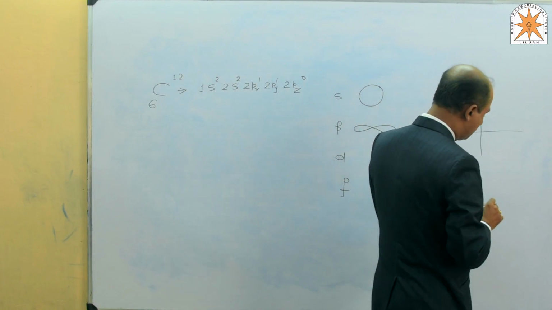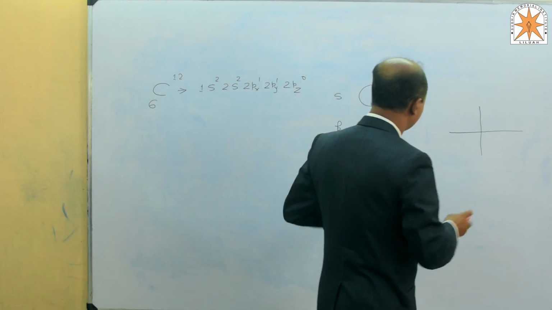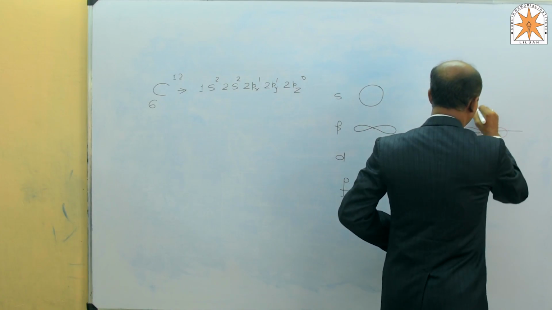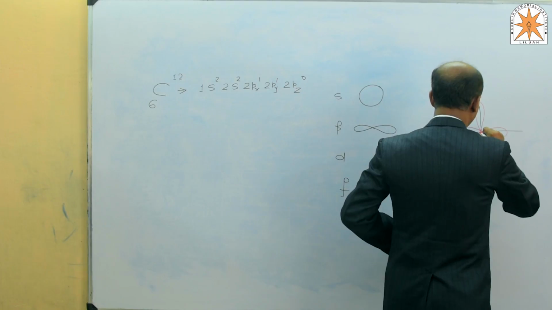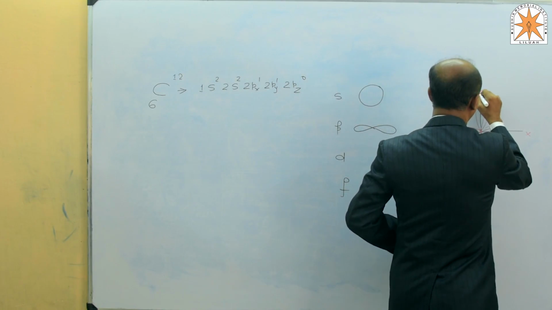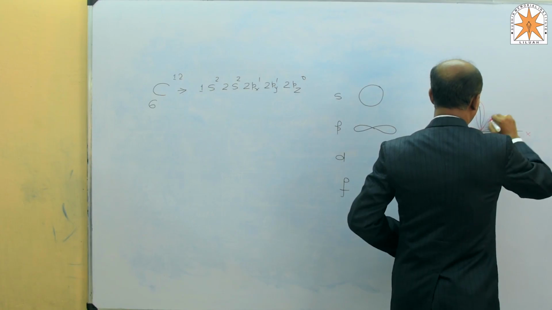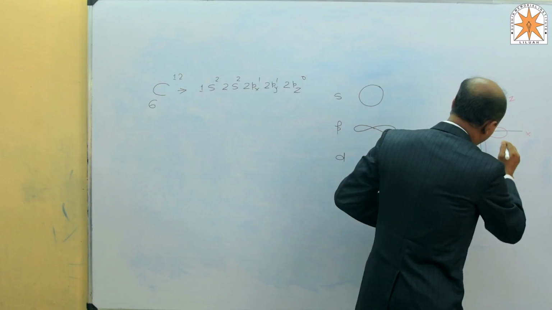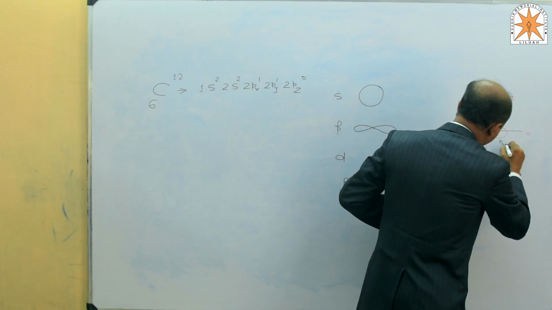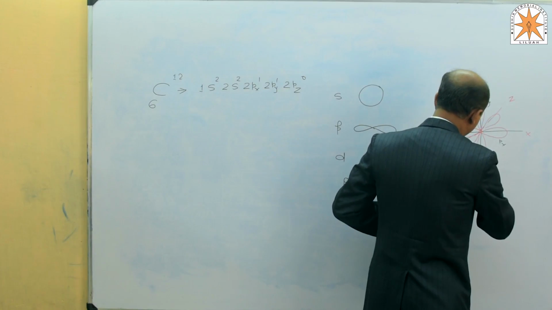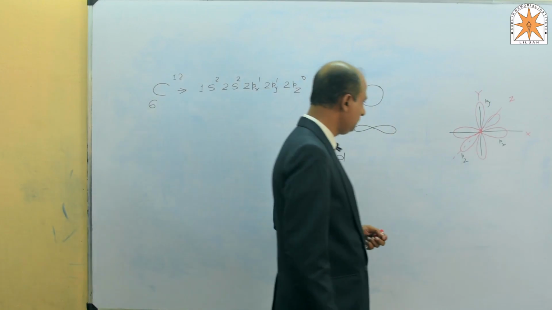Because whenever we draw the Cartesian coordinate axes, this will be px, py and pz. This is the x-axis, y-axis and this is the z-axis. So this orbital is said to be px, this one py and this one pz.